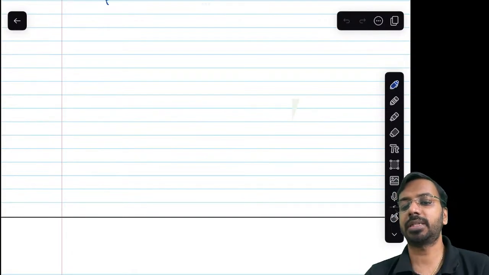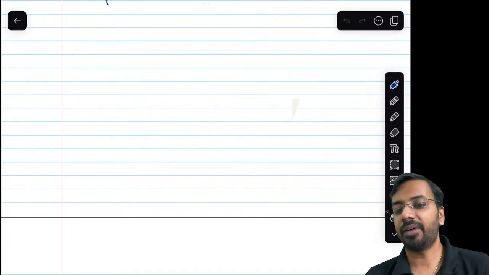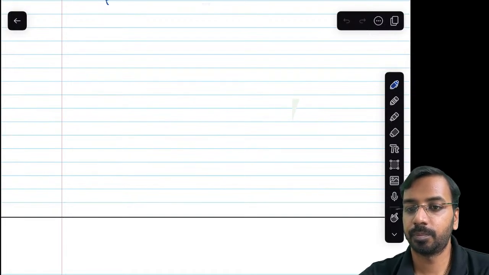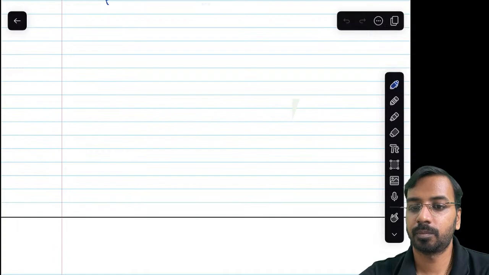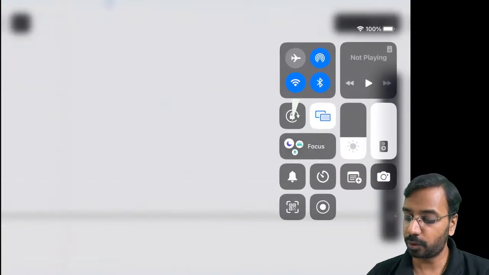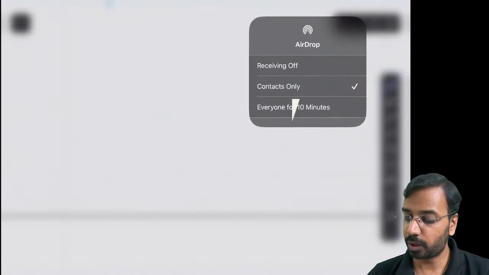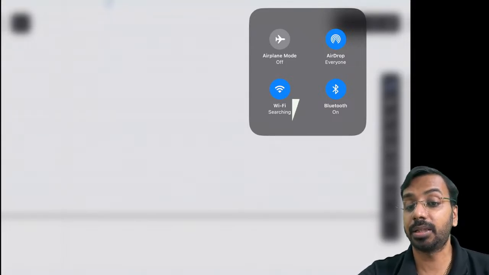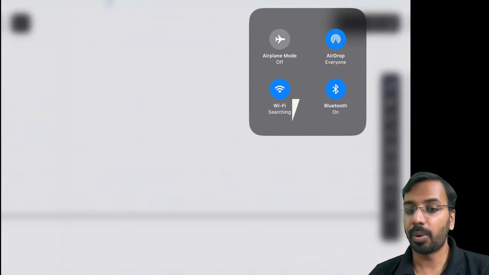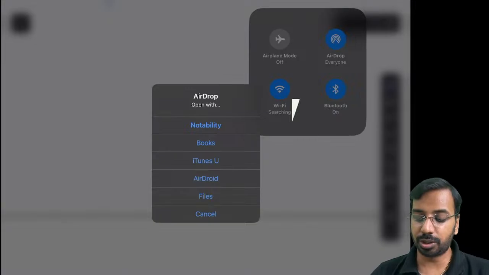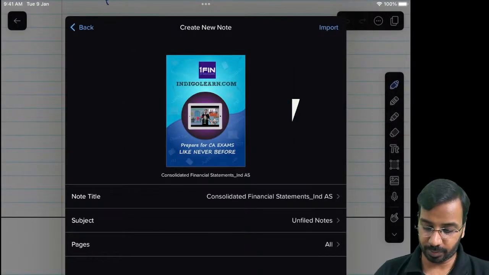So see, goodwill is always calculated on the acquisition date. After acquisition date, what happens? That will not impact the goodwill. See, post acquisition, the NCI balance also changes, right? Because of your post acquisition share of profit and all of that. The NCI balance will change, but that doesn't mean that we will have recalculation of goodwill. So recalculation of goodwill does not happen.